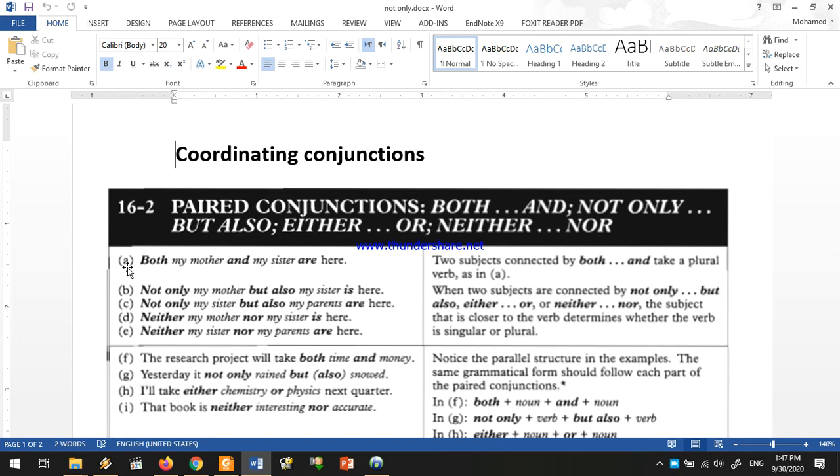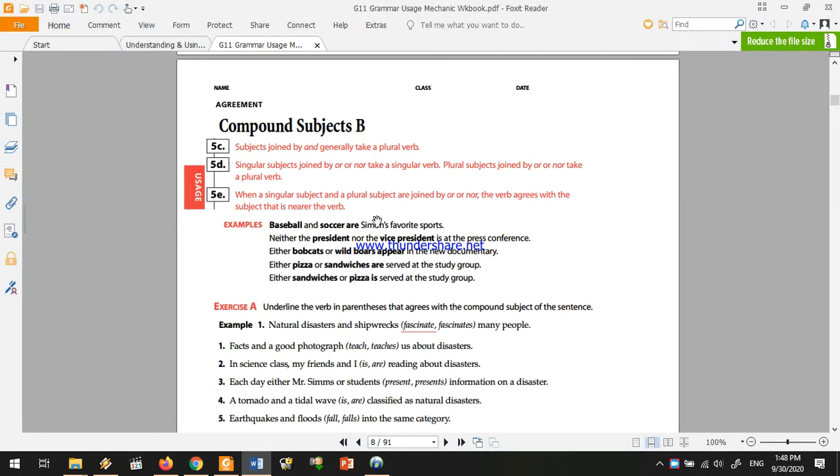However, with not only but also, neither nor, or either or, the verb agrees with the subject closest to it. So the verb agrees with the second subject. If the second subject is singular, we choose a singular verb. If the second subject is plural, we choose a plural verb.